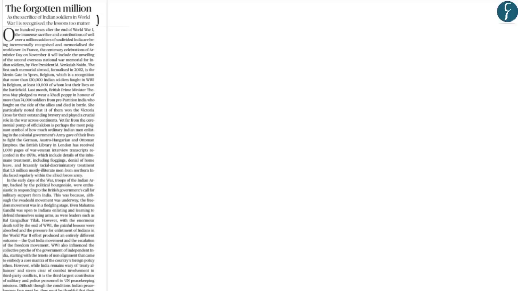Now I've taken this article from the editorial page, on page 8. What this article talks about is the 100-year celebration of Armistice Day, or the day when the hostilities between the Allies and the Axis powers during World War I ended. This Armistice Day is celebrated on 11th of November, and this celebration will be held in France.